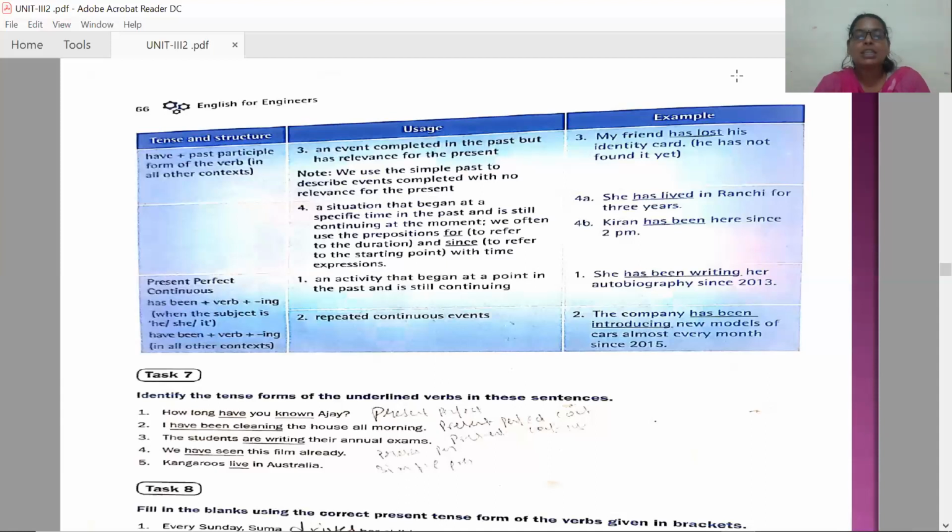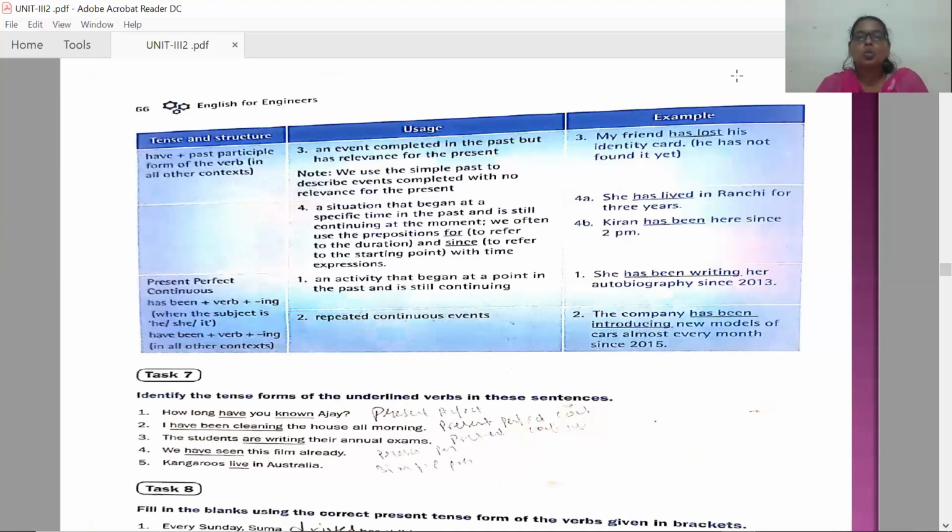So the present perfect tense structure: for third person singular, has plus the past participle of the verb. In all the other cases, if it is first person or second person, the verb is have plus the past participle form of the verb.